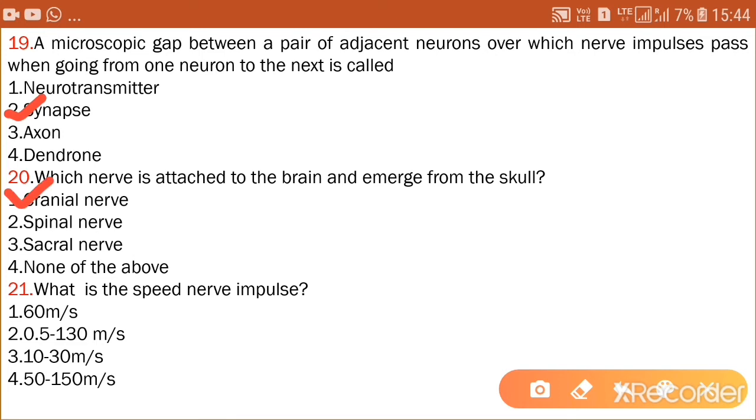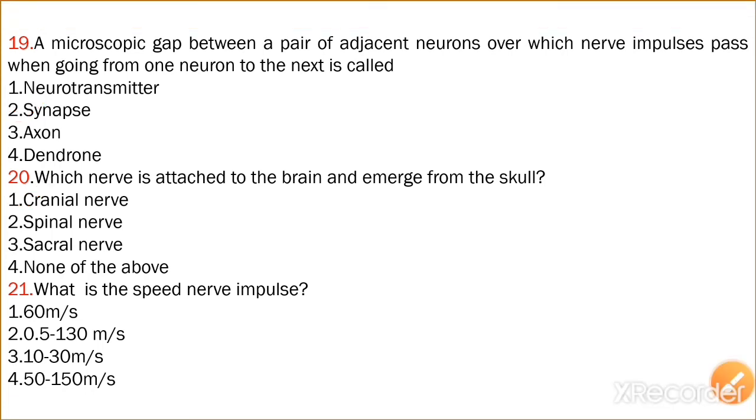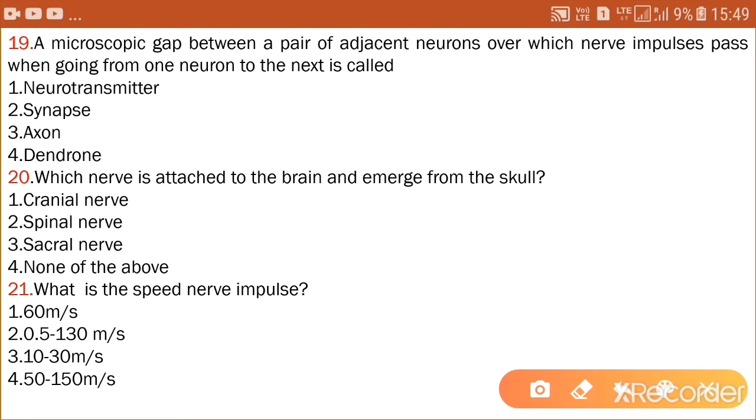What is the speed of nerve impulses? First option, 160 meter per second. Option 2, 0.5 to 130 meter per second. Third option, 10 to 30 meter per second. Option 4, 50 to 150 meter per second. So the correct answer is 0.5 to 130 meter per second. Option 2 is the correct answer. The speed of nerve impulses is 0.5 to 130 meter per second.